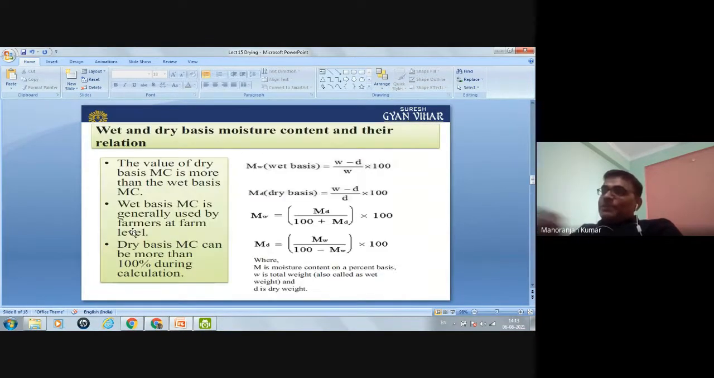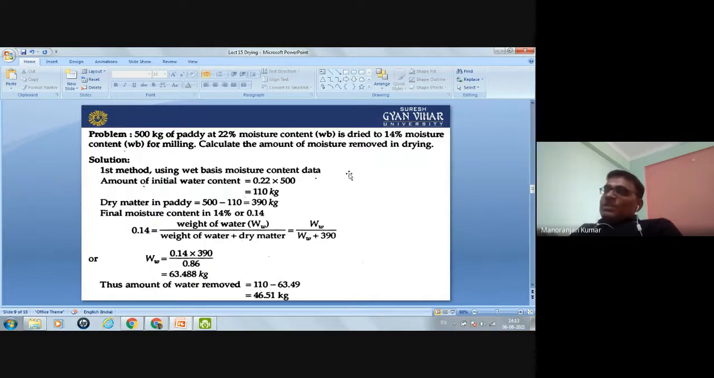Here you can see this is the weight basis moisture content formula, W minus D. W minus D is nothing but the weight of water. W is the total weight of the grain, D is the dry matter. If you subtract the dry weight from the total weight, you can calculate the weight of the water. So this is the weight of water divided by the total weight of the grain. Okay, so here it is written.